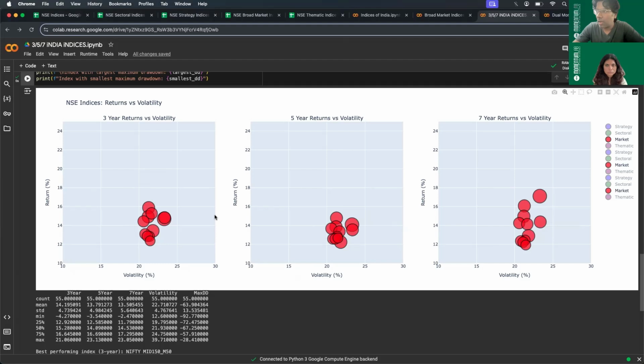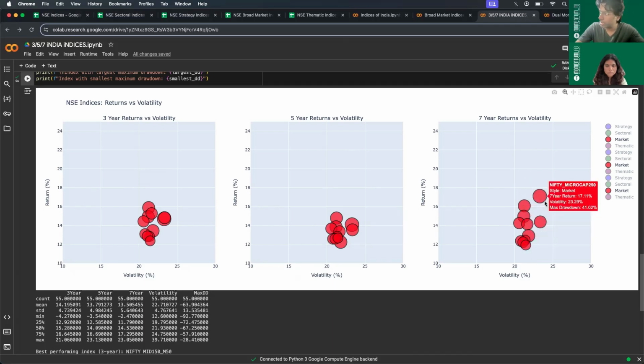That's one part. And the other thing that we can see is that as time increases from a 3-year holding period to a 5-year holding period, the indices are even more closely clustered. But if you increase the time span from 5 to 7 years, then the clustering tries to expand on the upside.